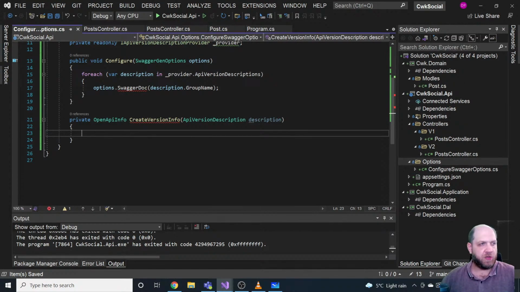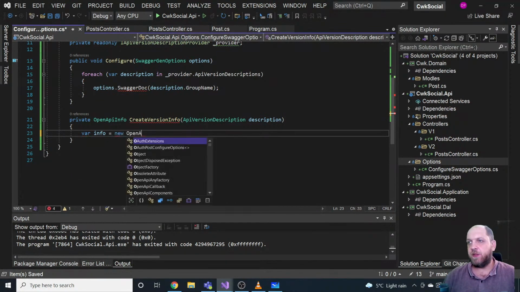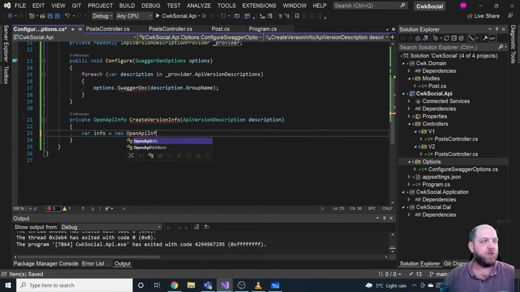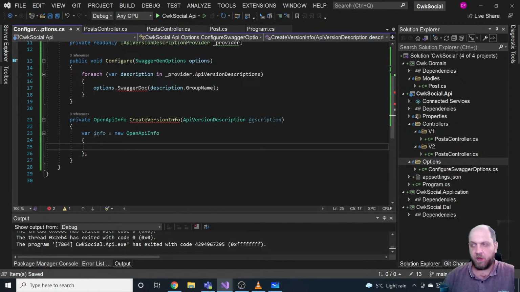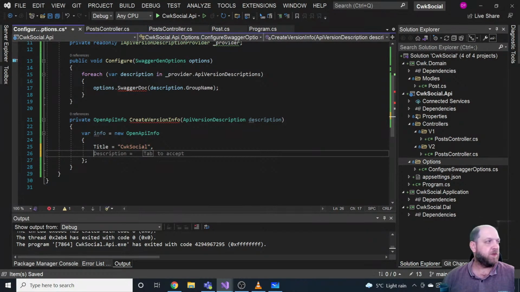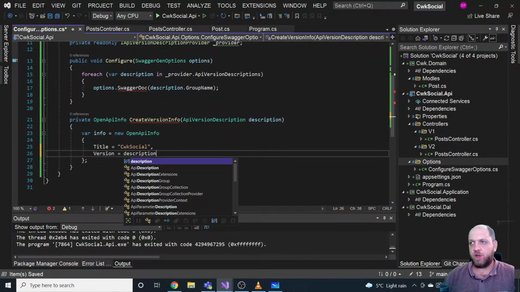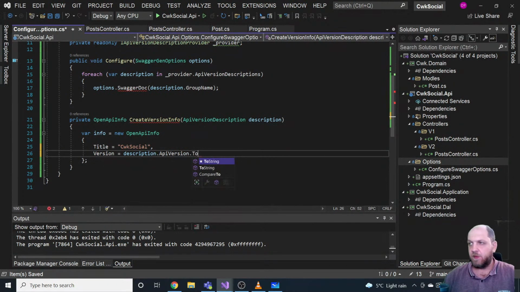So what we actually do here is var, let's say info equals new open API info, and we can actually use here an object initializer for that, and we can specify here two things. Title equals, let's call it here social, and then we would have to provide the version for it, and that would be version, and you can here use, for instance, description.api version.toString. So that would actually be it.